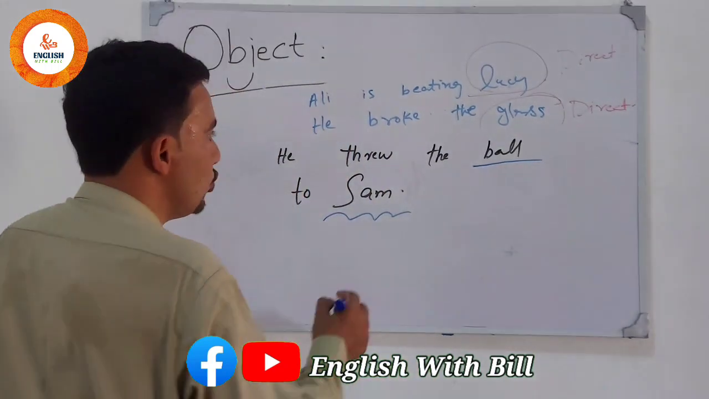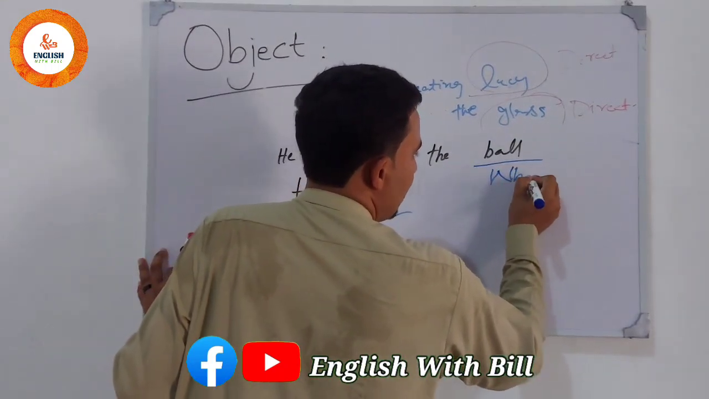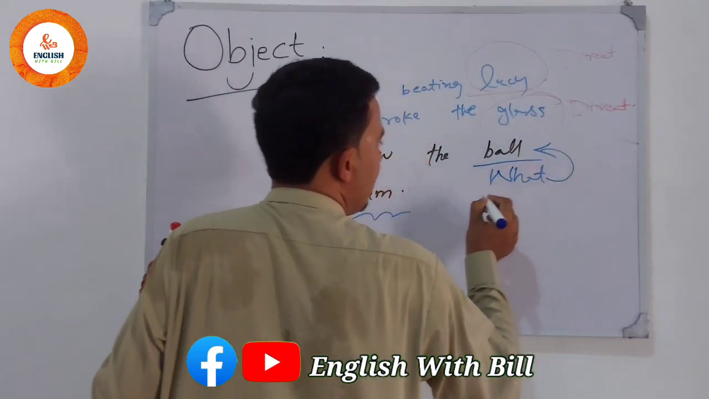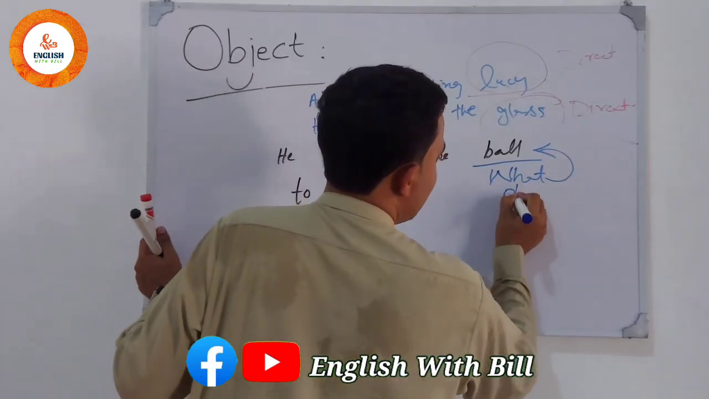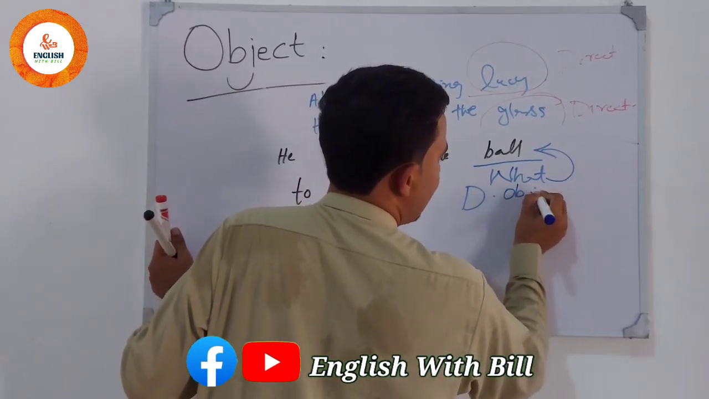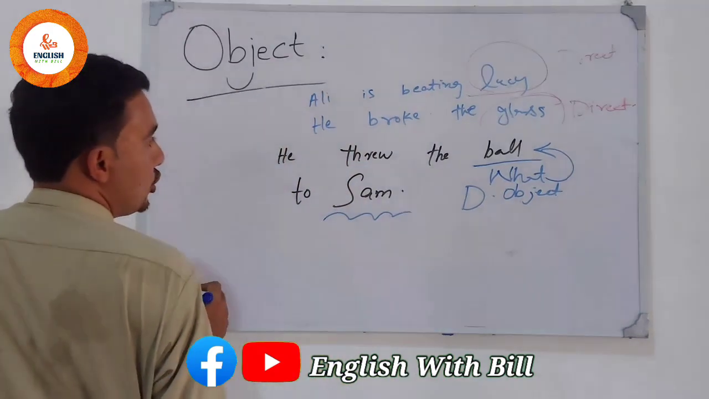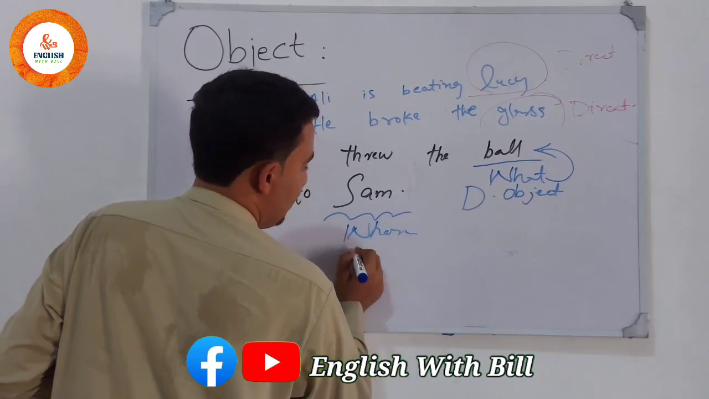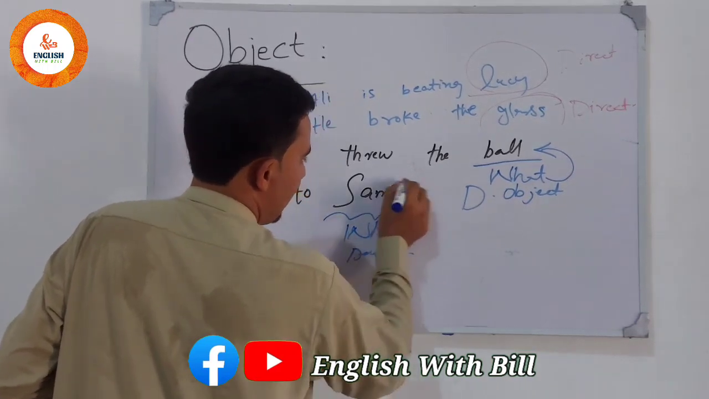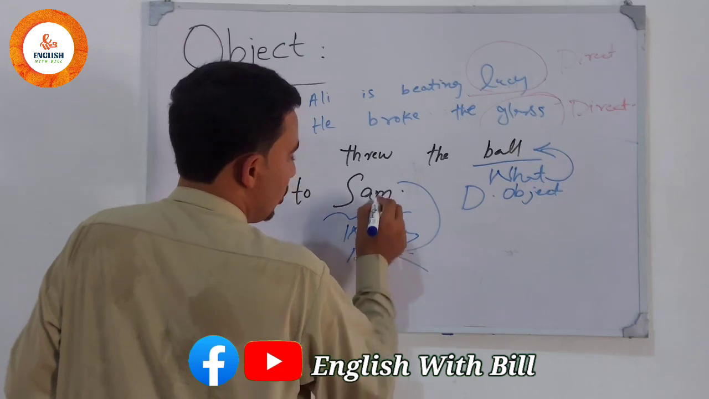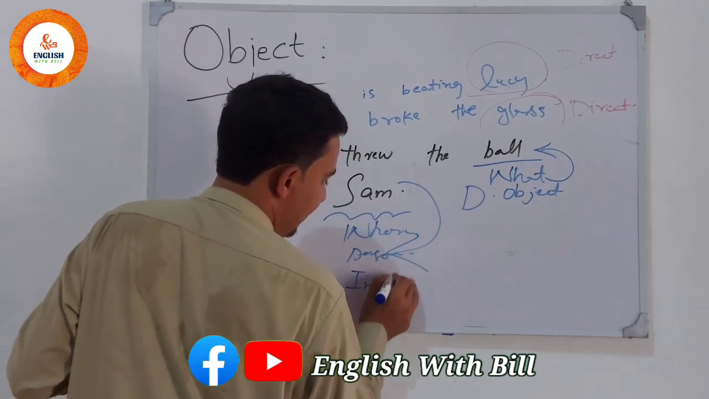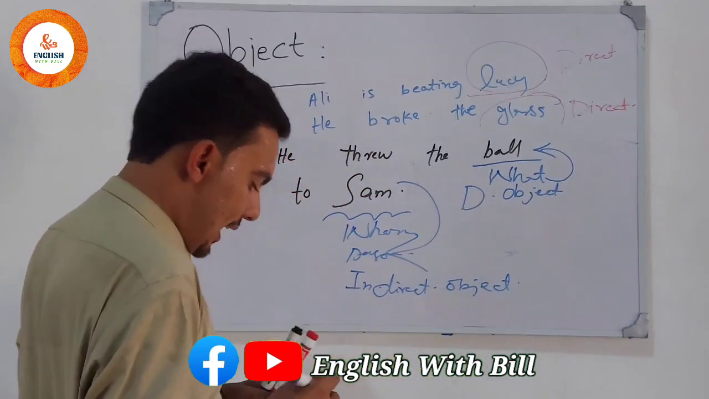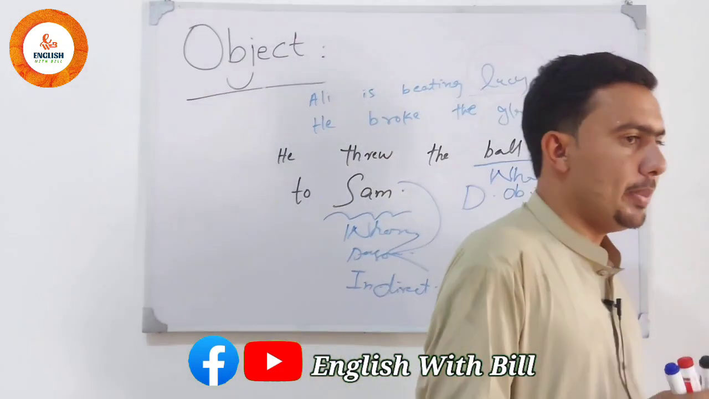So the answer is what? He threw what to Sam? The ball. What is the question of the ball? So ball is our direct object. And he threw the ball to whom? Person, if you remember. To whom? To Sam. So Sam is our indirect object. I think you should be clear on the base of it.